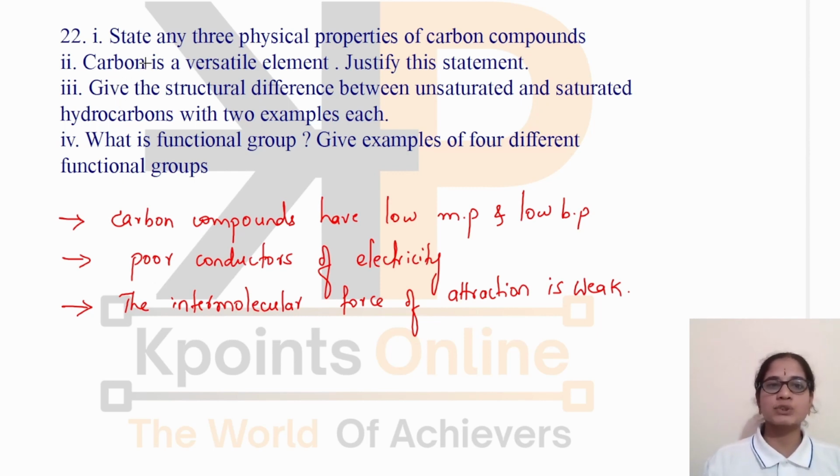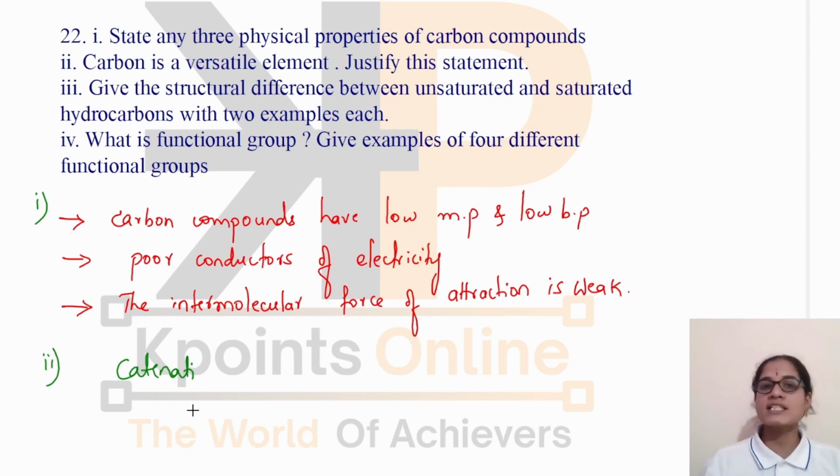Next we have to write the answer for this question, that is, carbon is a versatile element. Justify this statement. Why is carbon called a versatile element? It is mainly due to its properties, that is catenation and tetravalency. What is catenation? Catenation is the property by virtue of which it can form bonds with other carbon atoms, resulting in the formation of large molecules.